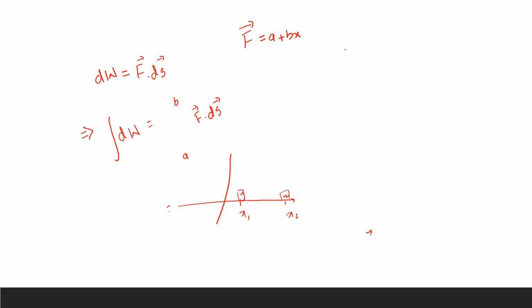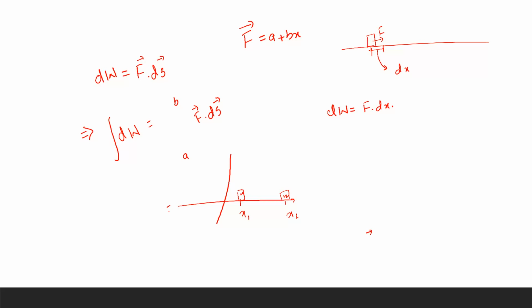Suppose the force is making a very small displacement, because after some time this force will change to some other value as x is changing. Let this displacement be dx. So this small work done could be written as dw equals f dot dx.